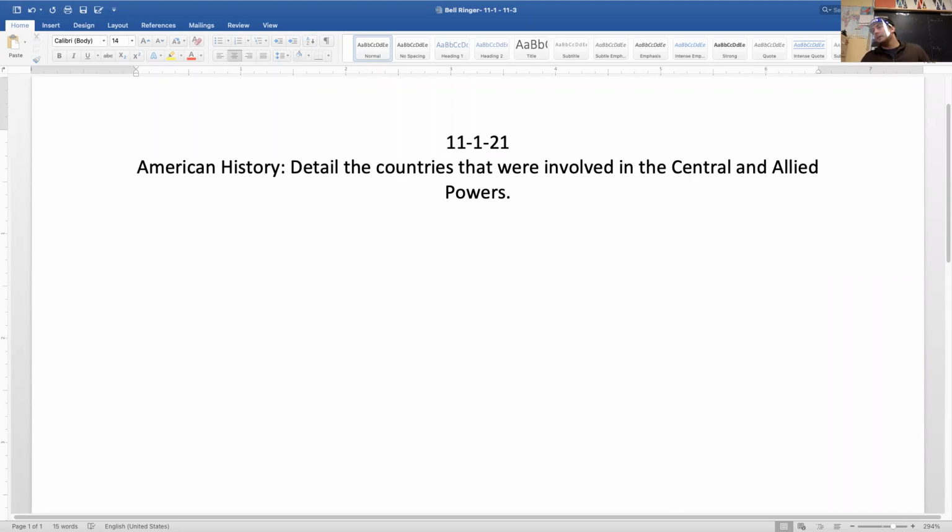All right, so detail the countries that were involved in the Central and Allied powers. So let's start off with the Central powers. Who was involved in the Central powers? So it's good review before your quiz.